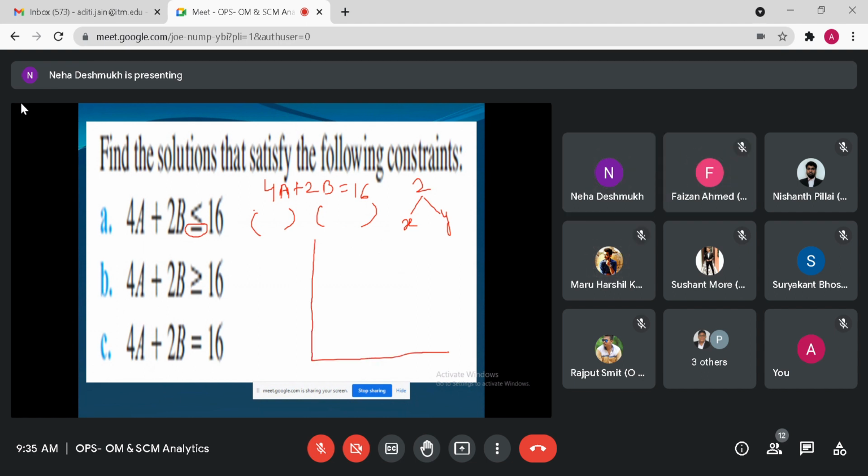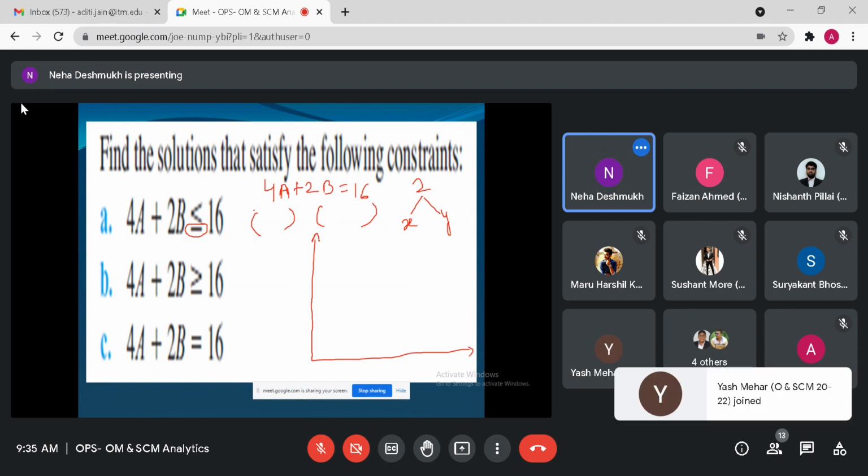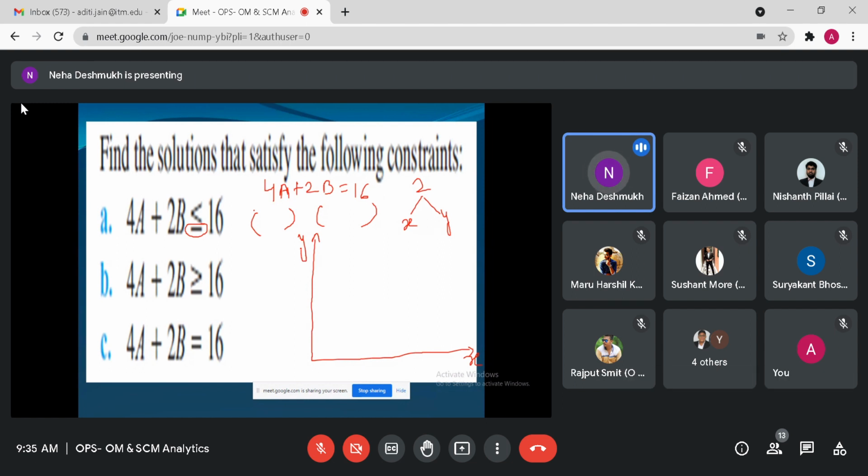This is x and this is y. So we calculate the coordinates or the simplest solution for the given equation by, in this case, this x is a and this y is b. First keep a 0 and calculate b, then keep b 0 and calculate a. In terms of coordinates, we represent this xy in the form of x comma y, right?